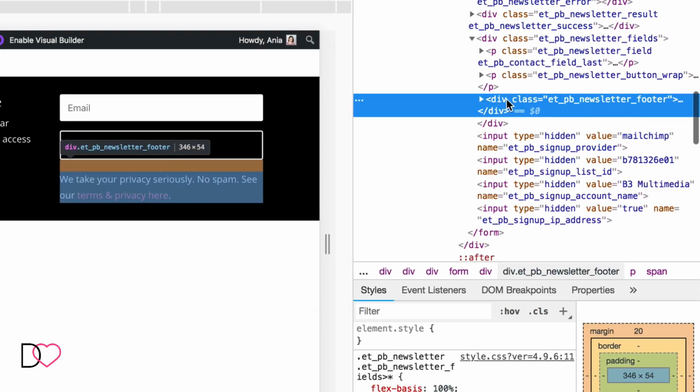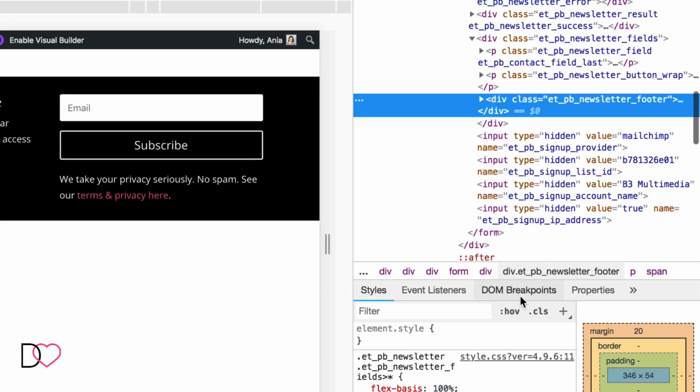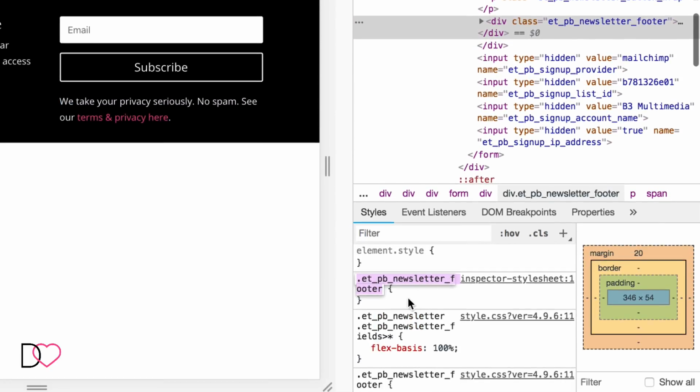As you can see, it's a div with a class of et_pb_newsletter_footer. If I want to be specific to target only the footer for this particular opt-in, I will add my custom class.